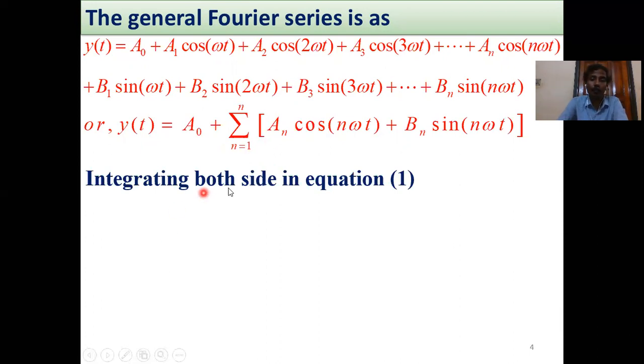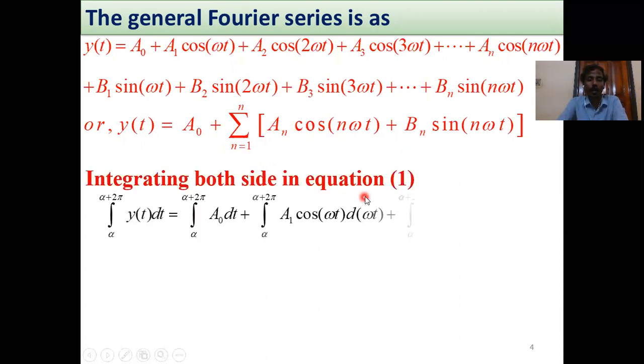So integrating both sides in equation 1. This is equation 1, integrate both sides. So first, left hand side, integral from alpha to alpha plus 2 pi of y of t dt. Then right hand side, a0 is a constant value.